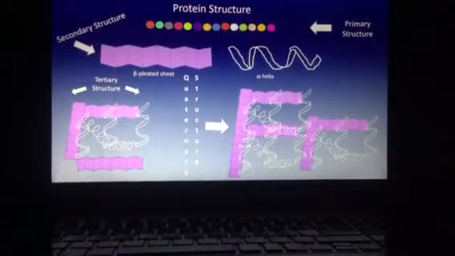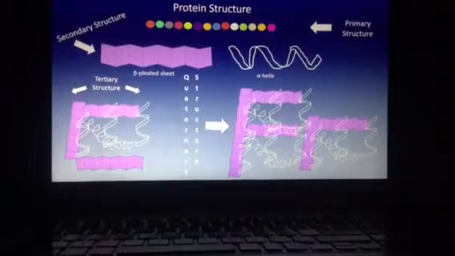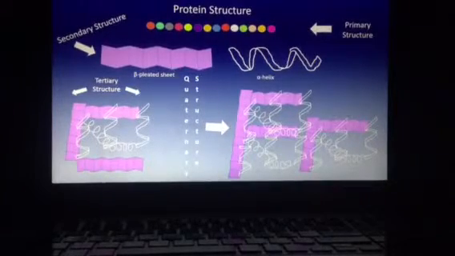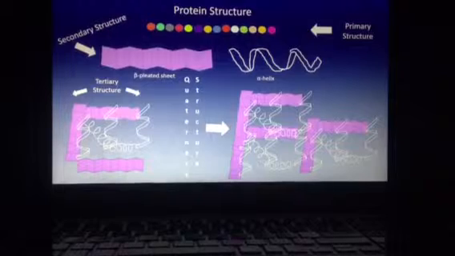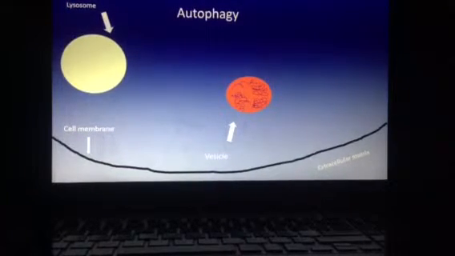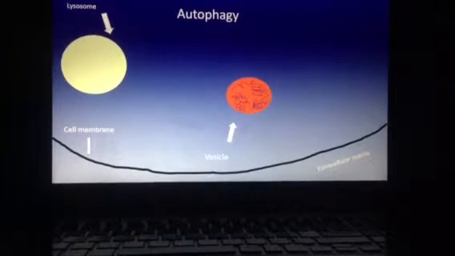These structures can be denatured through an unfavorable cell environment, such as a high or low pH or temperature. The protein can, but will not always have the capability to reform into its original shape. Proteins can be degraded by either autophagy or the ubiquitin proteasome system.